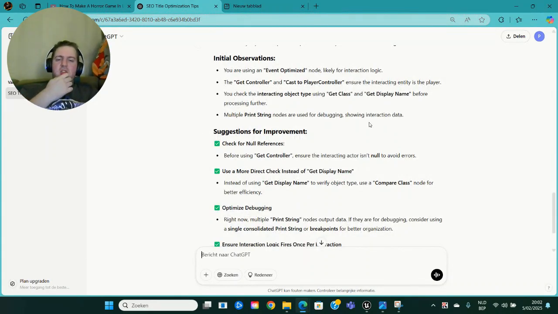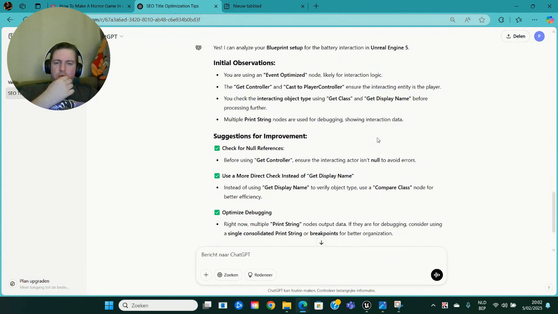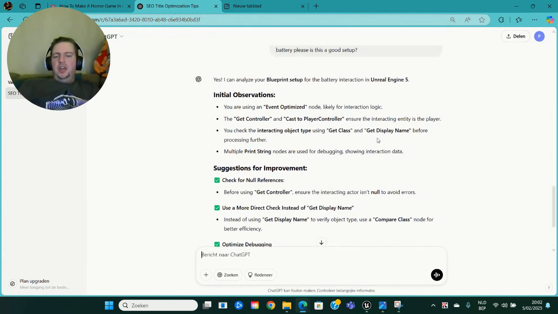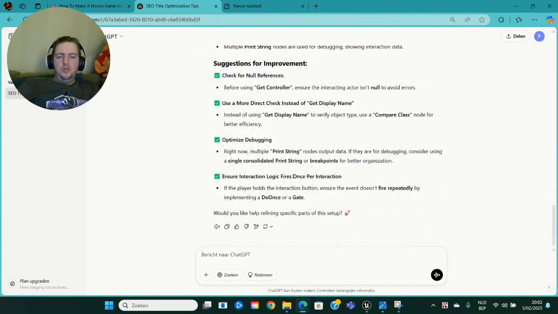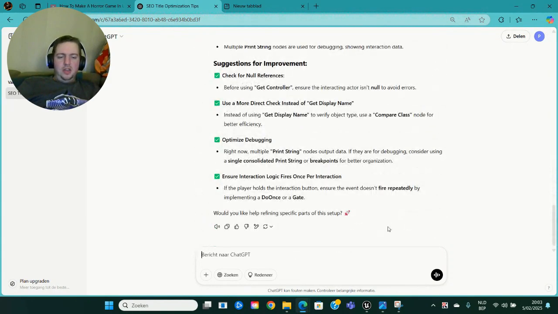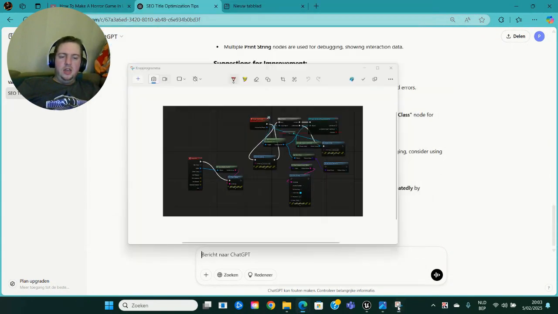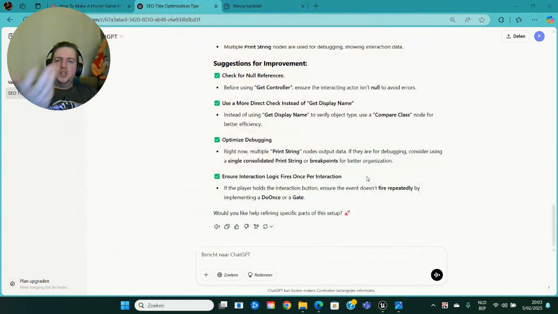See, and ChatGPT. So this is what ChatGPT says. He just gives me some improvements. I'm not going to do them right now, but this is actually what ChatGPT does, and it is working, I think. But anyways, if it's not working, I can still fix it, and ChatGPT will help me. So this is how ChatGPT is helping me with my workflow.